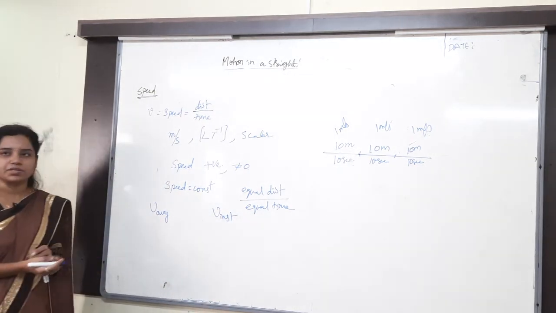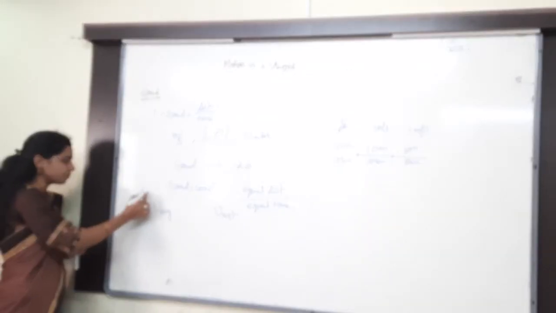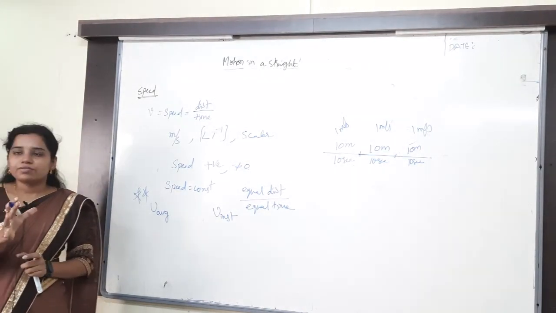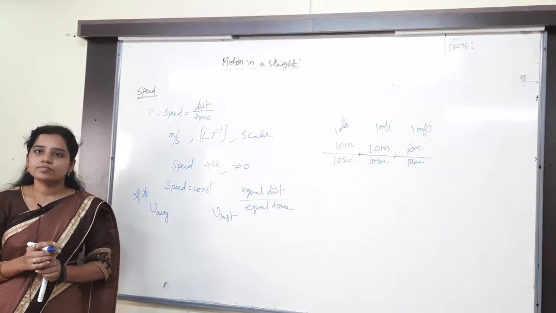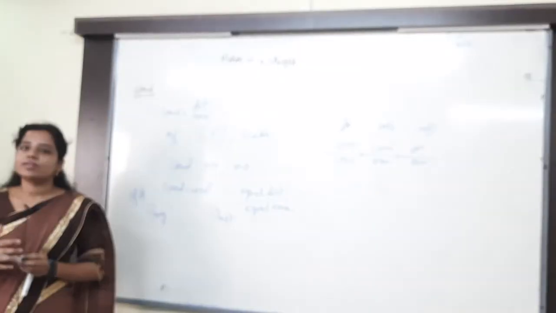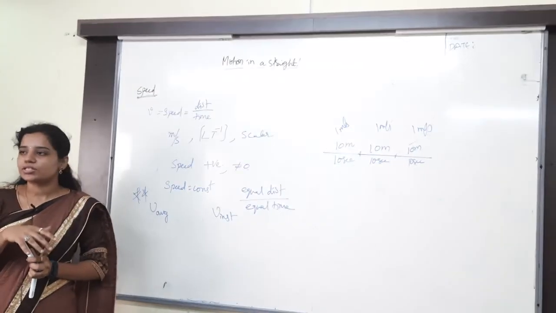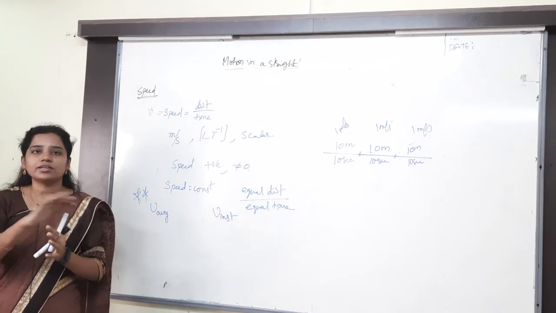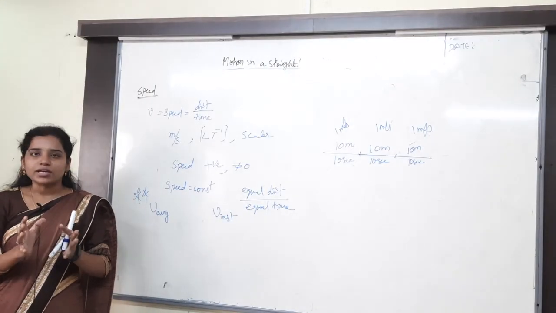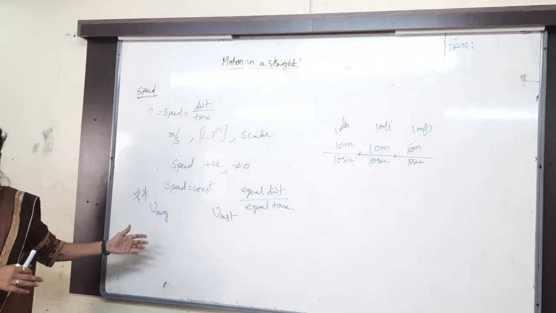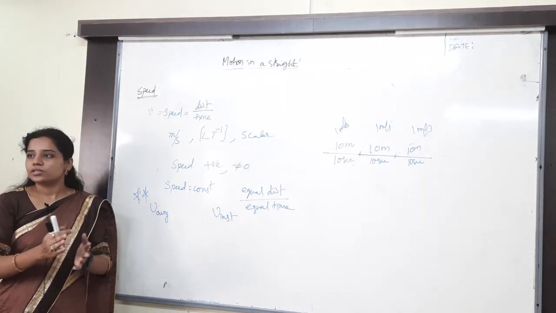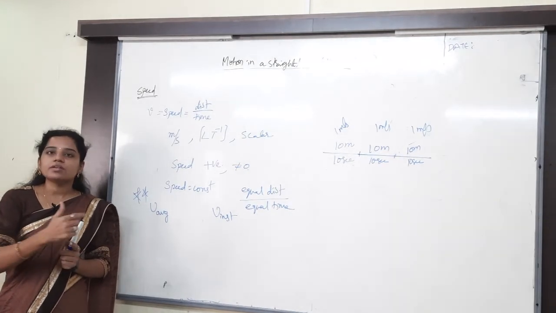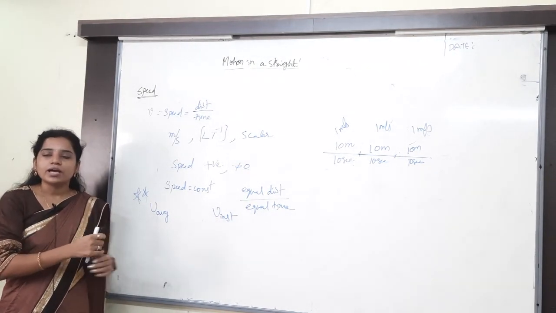What do you mean by average speed? This is important. More number of problems we can make on this. Speed over a period of time. When we talk about the average, for example, if I am asking average marks, what will you do? You will just add everything, na? You add everything and then divide by the number of subjects. So here average is nothing but you are talking about the entire motion whichever they have given, over the interval of time.